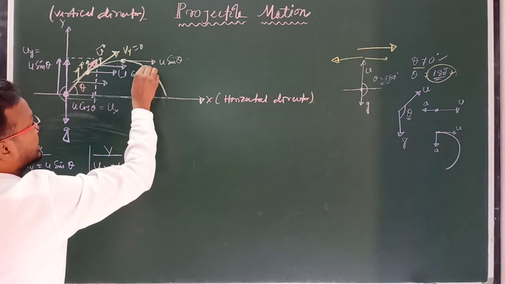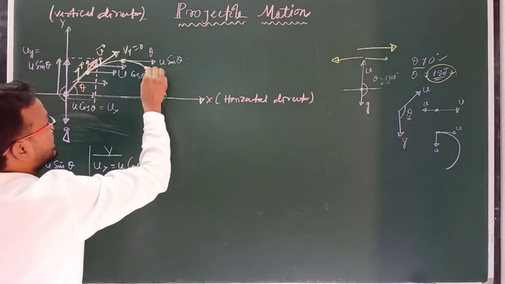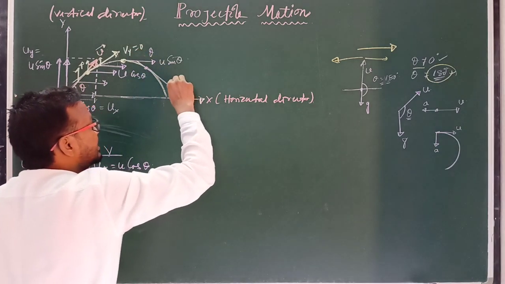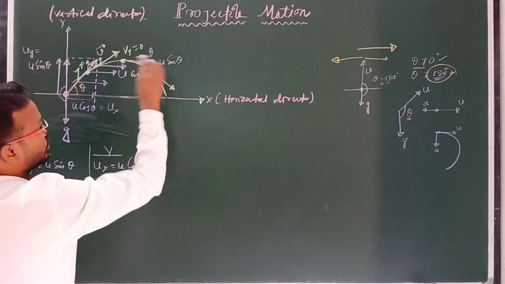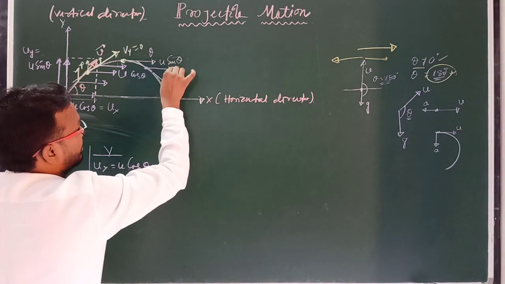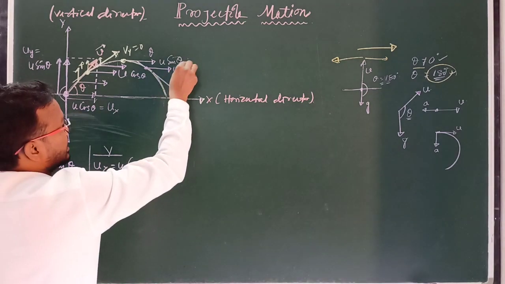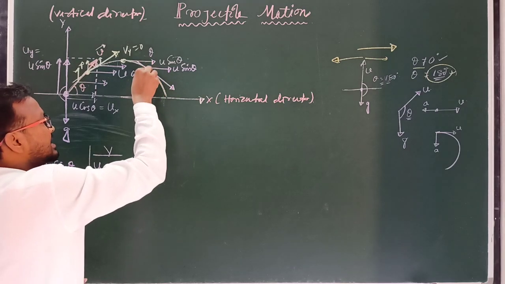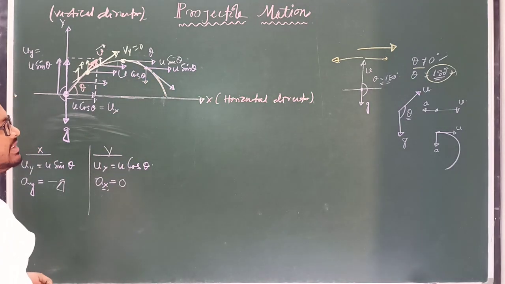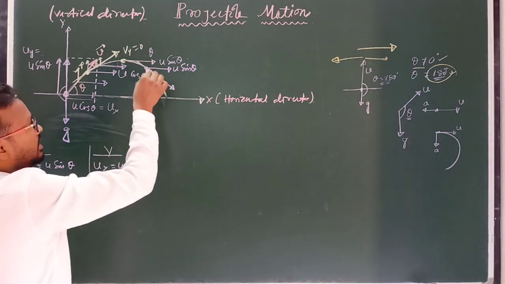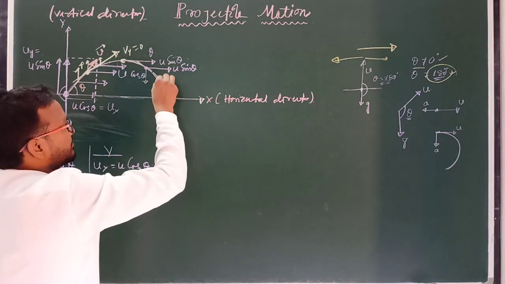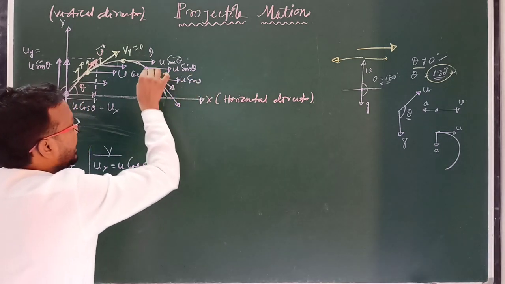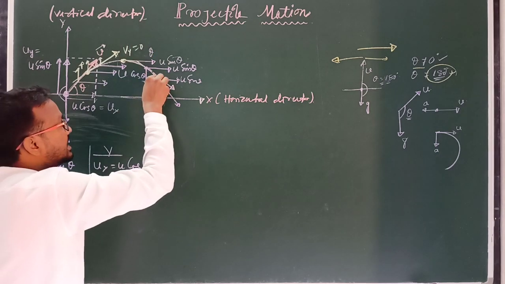So suppose we take another point q here, then first we have to draw a tangent which gives the direction of the instantaneous velocity, and if you draw its two rectangular components, then along the x-axis this component is constant, that is u sin theta, but along the y-axis this component is increasing. If you draw another point here, this is the direction of velocity, but the horizontal component is constant u sin theta, and the velocity along the y-axis increases again.